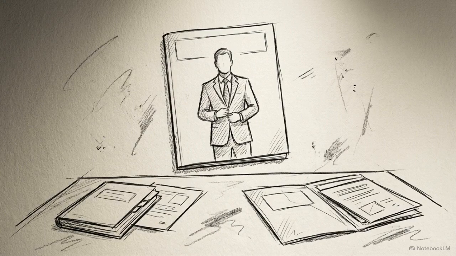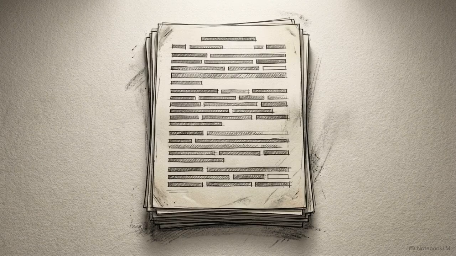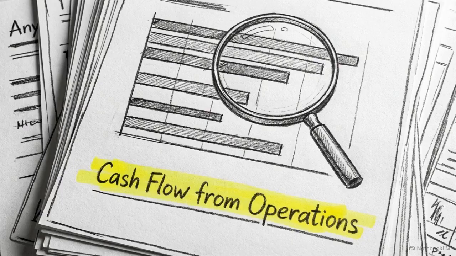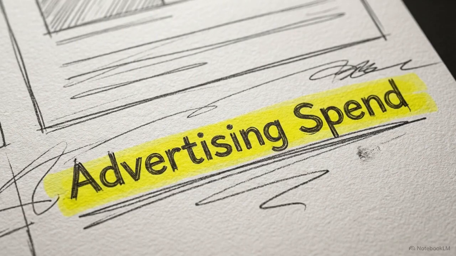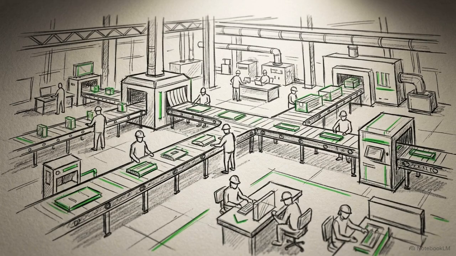Press releases and executive interviews are designed to sell a narrative. To verify the health of a business, you have to bypass the public relations department entirely and read the company's SEC 10K filing. Search the 10K for cash flow from operations. Then compare this cash figure to the marketing spend to reveal the exact cost of acquiring customers. Forcing a company to prove its cash flow against its marketing budget strips away the narrative. It confirms you are buying a stake in a functioning business rather than a heavily marketed concept.